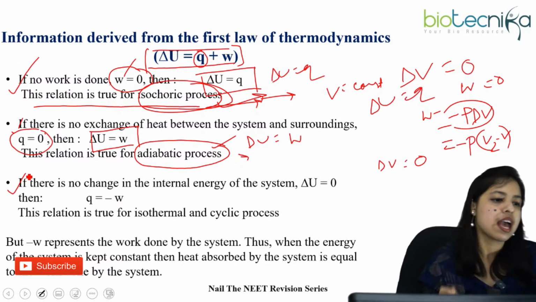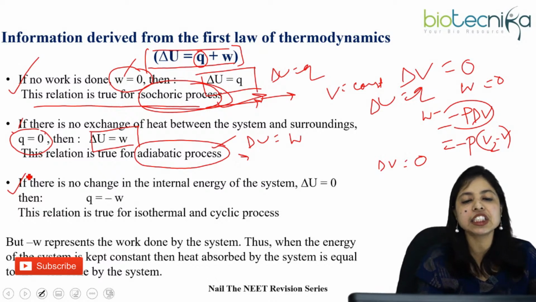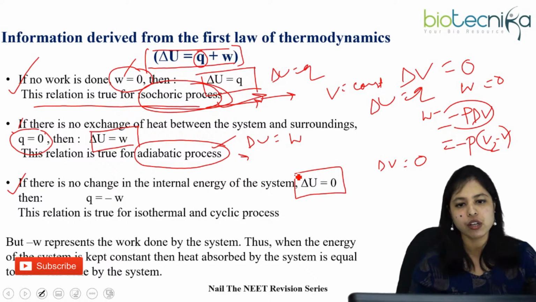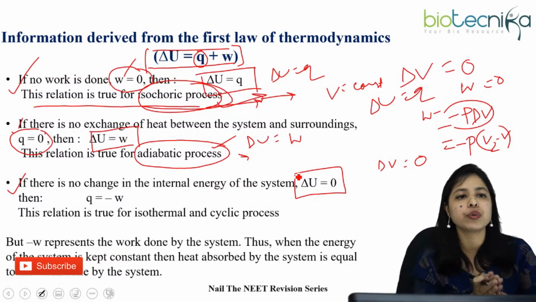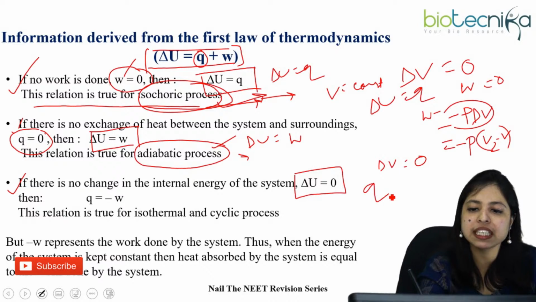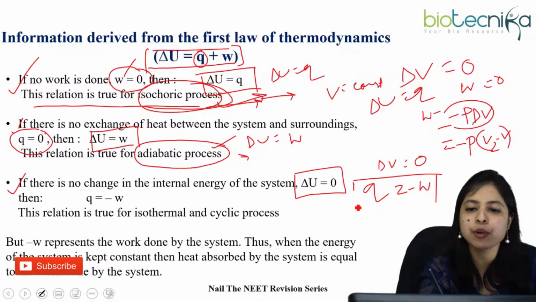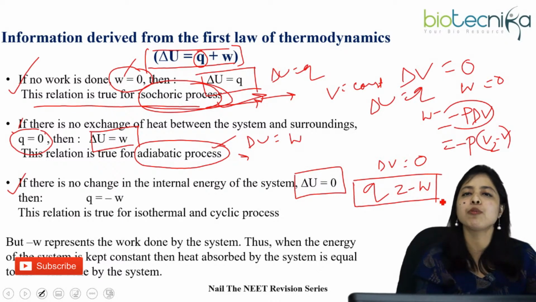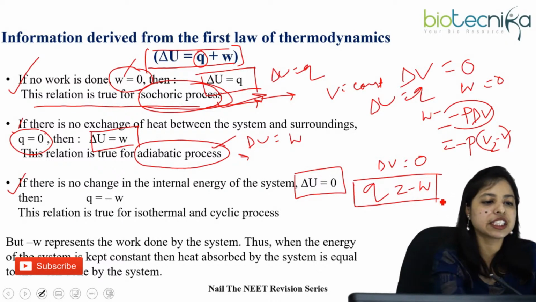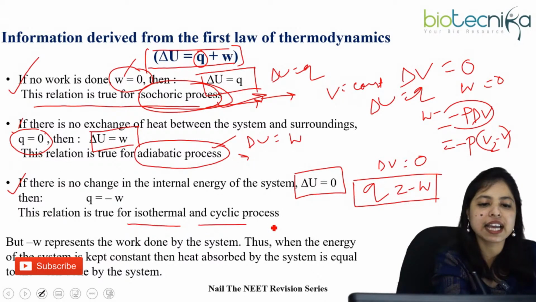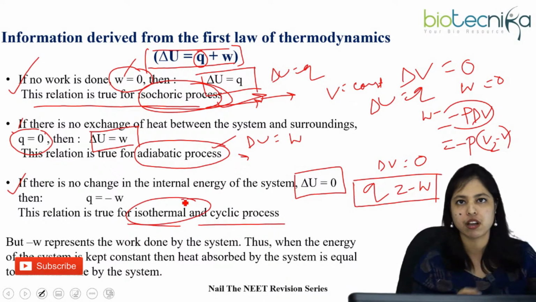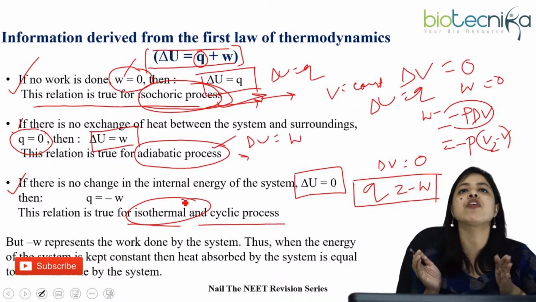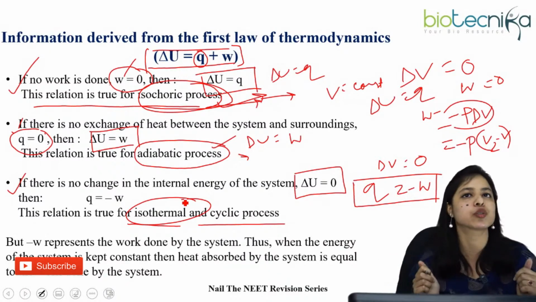Now number 3: if there is no change in the internal energy of the system, that is delta U equals 0, then from the first law of thermodynamics you can easily write Q equals minus W. This relation is true for isothermal and cyclic processes. Isothermal means the temperature is kept constant, with no change of temperature throughout the process.